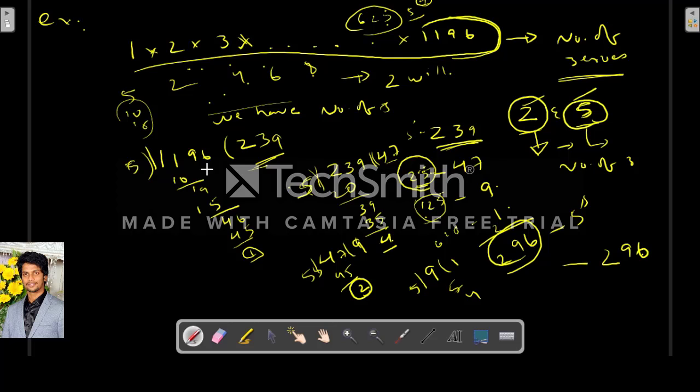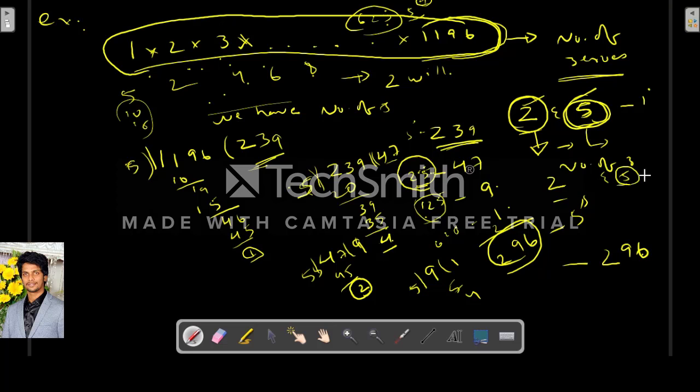So this is how we do it. I will again explain the concept. We have to find the number of zeros at the end of this product, 1 into 2 into 3 till 1196. As I explained, for one 2 and one 5 in a product, there will be one 0. So we have to count the number of 2's and the number of 5's, and the minimum of the two will be our number of zeros. This is a big product, so the 2's will be there after every other number, and it is very difficult for us to count the 5's.